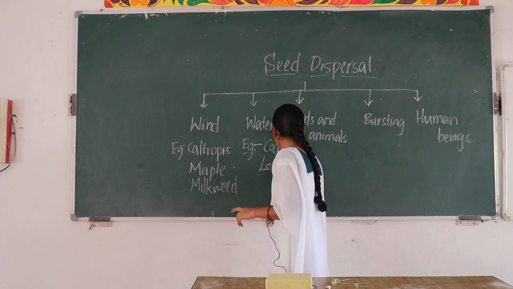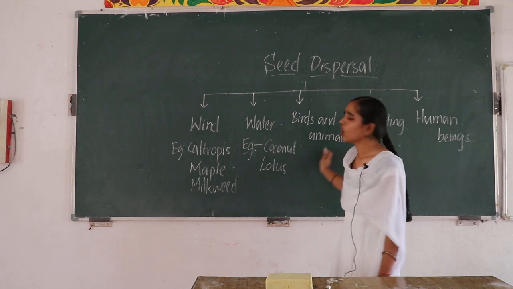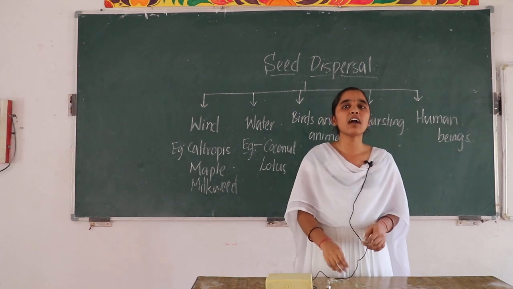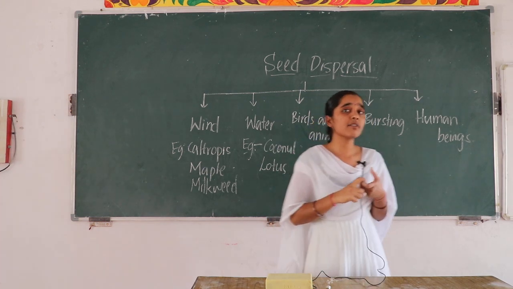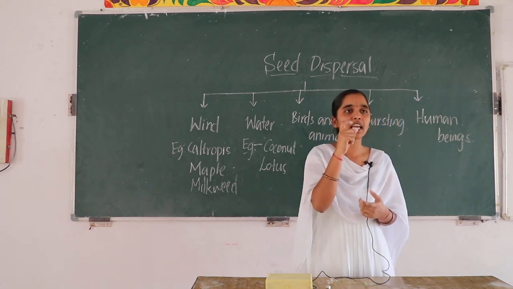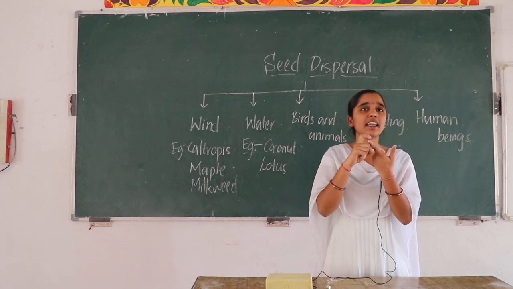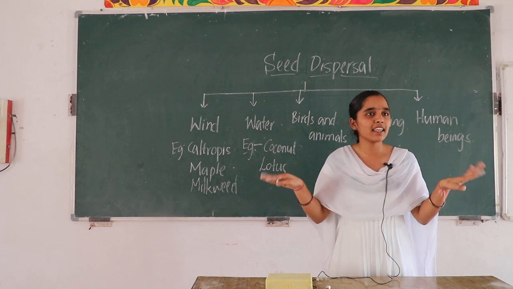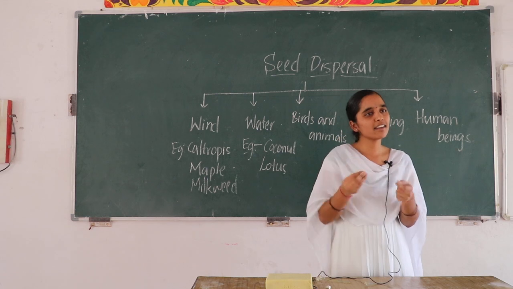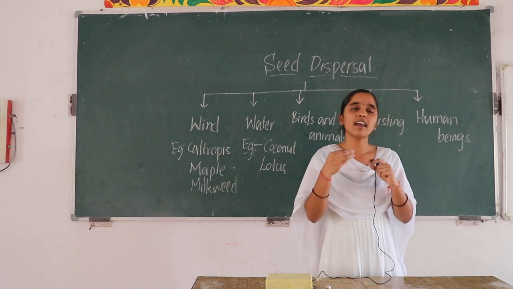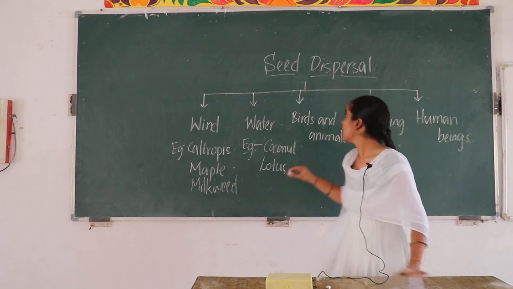Lotus. Okay, next, seed dispersal by birds and animals. You know already birds have beaks like this structure. When they eat some fleshy fruits, what happens? They get stuck to the beaks of those birds, and what happens? While they are flying, they drop it somewhere, and again the seeds get buried into the soil, and again they germinate. Like that, birds disperse the seeds.